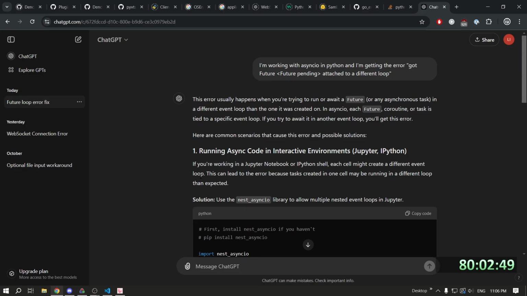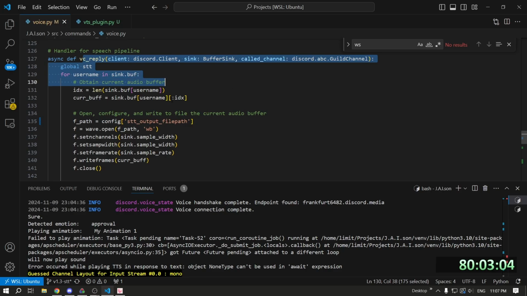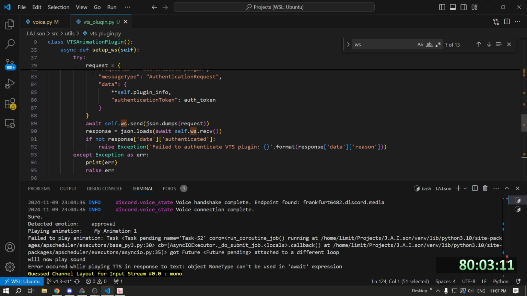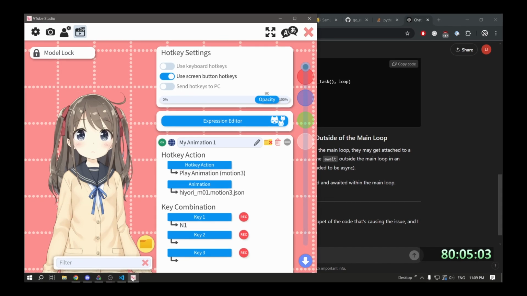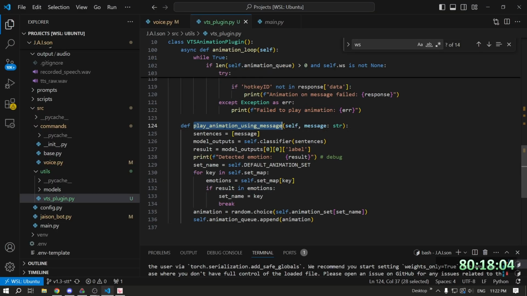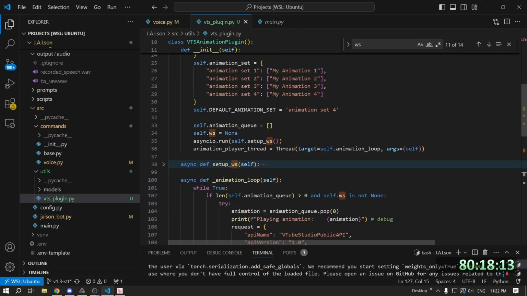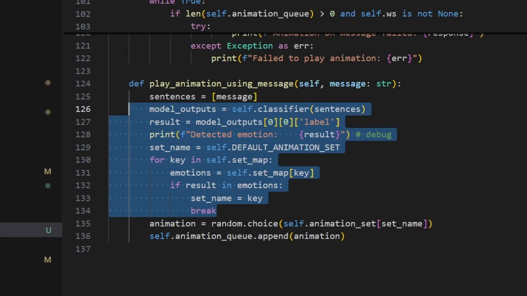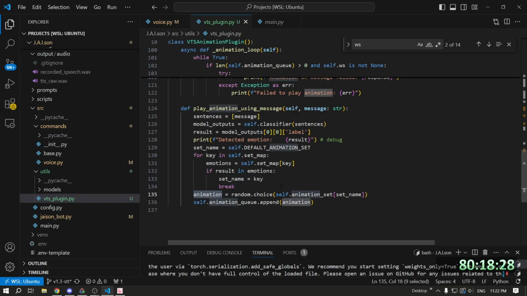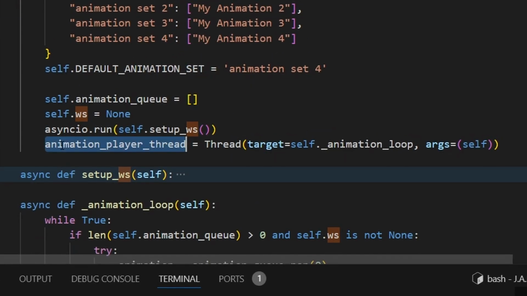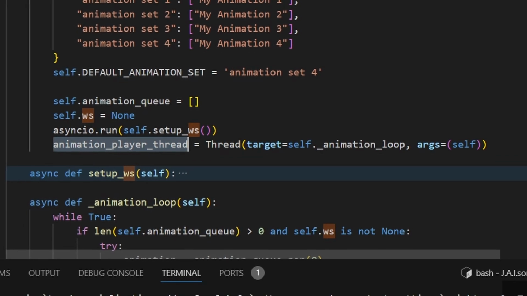Discord is running an event loop to run our VC reply. And when I'm trying to do an async IO await or some sort of thing, then we're getting the problem. The play animation using message function, I turned that into synchronous. It's doing the same thing in picking up the animation it should play, but instead of sending that directly to the VTS API, we're adding the animation to a queue. Now we're also running this animation player thread.